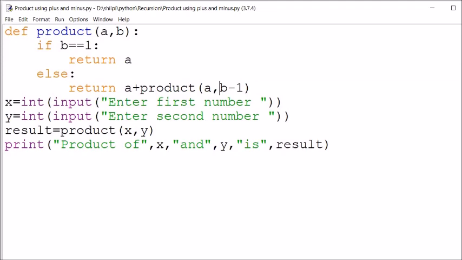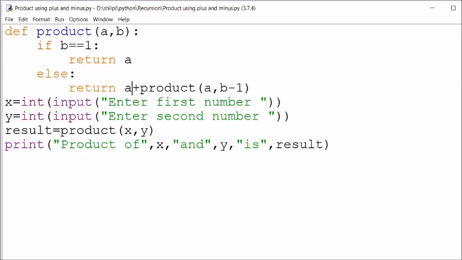Here the value of a will be 3 again. It will not change. And b will be 3. b minus 1, that was 4, 4 minus 1 is 3. Again a function call. b is not 1, so it will return a. So again, initially there was 4.